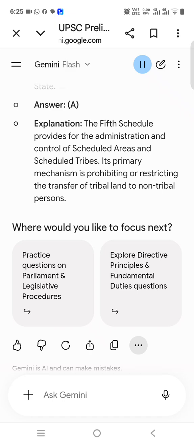Explanation. In the landmark K.S. Puttaswamy v. Union of India, 2017, case, the Supreme Court held that the right to privacy is an intrinsic part of the right to life and personal liberty guaranteed under Article 21.